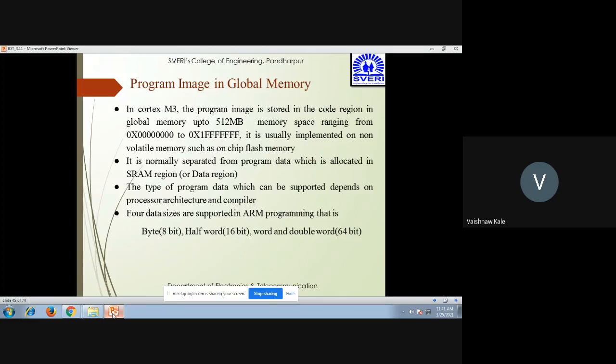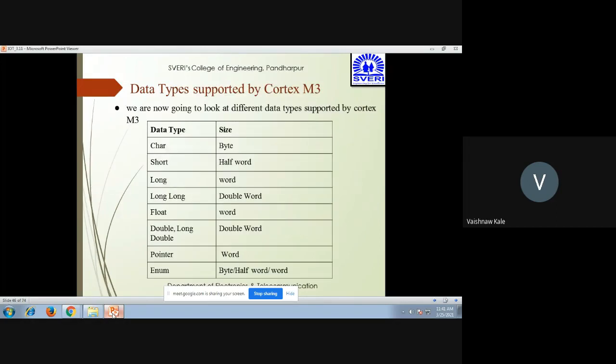It is normally separated from program data, which is allocated to the static RAM or the data region. The type of program data which can be supported depends on the processor architecture and compiler. Four data sizes are supported: byte, half word, word, and double word. That is 8 bit, 16 bit, 32 bit, and 64 bits. So this is the data type supported by the Cortex M3: character, that is byte, short, half word, long word, long long, double word, float word, double, pointer word. So in this way, it can have a data type.